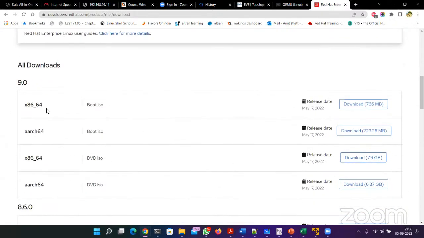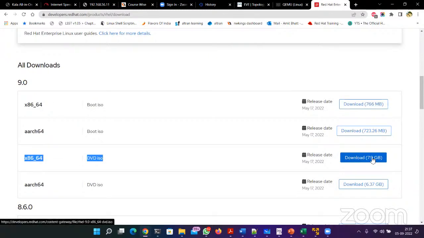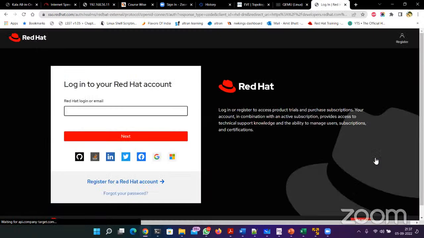In version 9, you have to download the version for x86_64, which means the 64-bit. We will download the DVD ISO, not the boot ISO. Ignore this one. The DVD ISO is going to be approximately 8 GB, 9 GB. It's 7.9 GB, yeah, it's 8 GB. So simply click the download button.